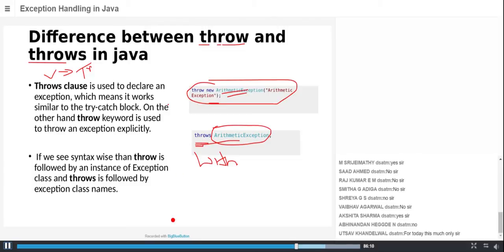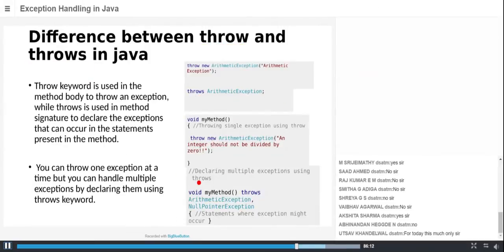The next thing is, yes, I already told that whenever you are throwing an exception, you need to throw directly an exception instance. If you are using throws to declare an exception, you need not throw the exception directly. You need to mention what type of exception may arise within the statements. Those class definitions you need to pass along with the method signature.